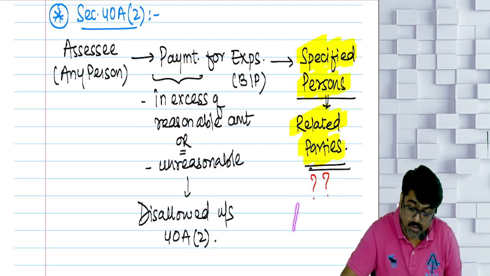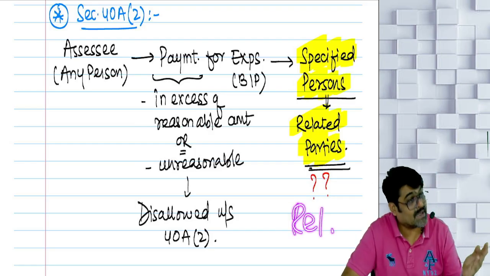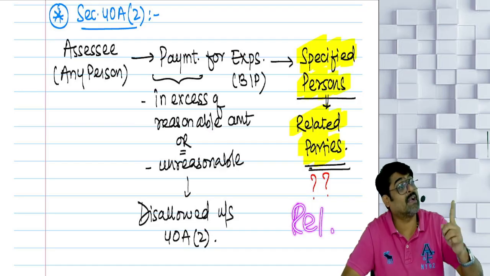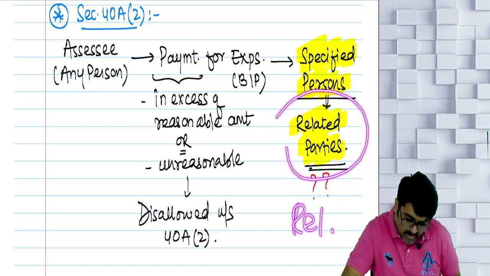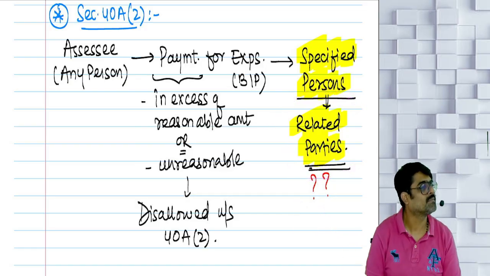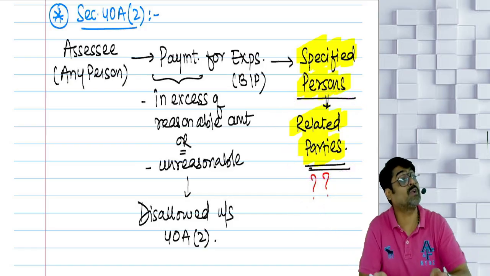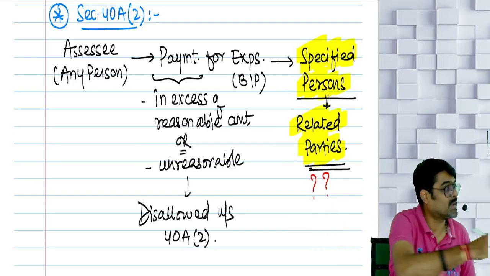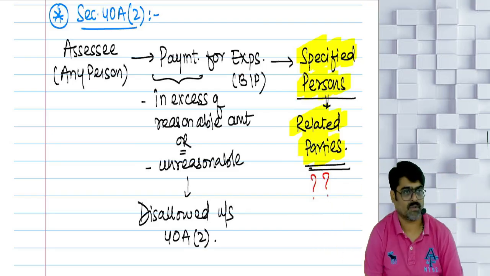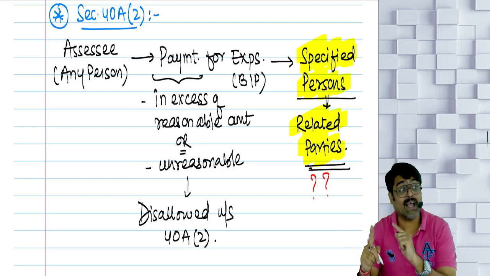Any relative, what did I say? Any relative of that member, any relative of that partner, any relative of that director is also a related party. Any payment made to that relative of member, partner or director will also be covered under this provision. Not just that, any concern, what did I say?